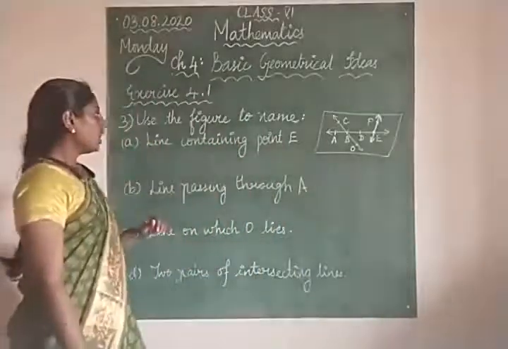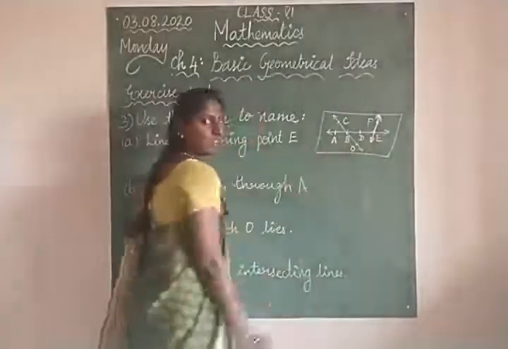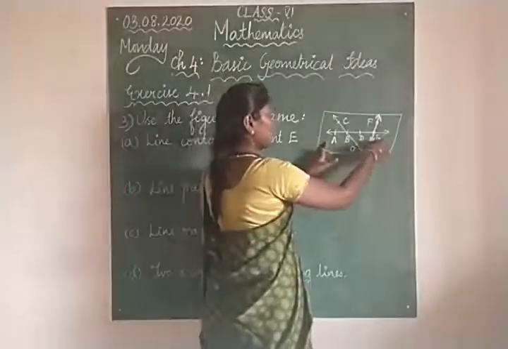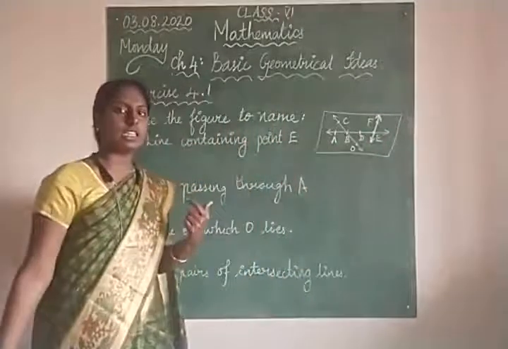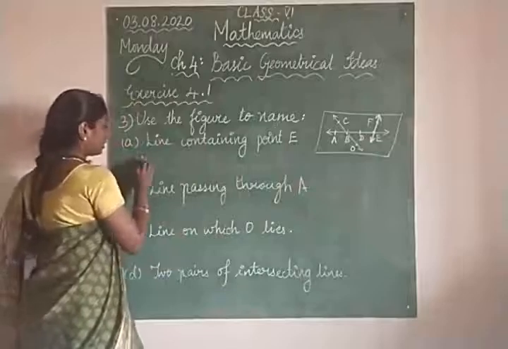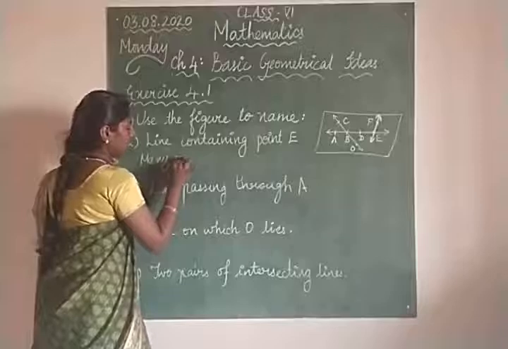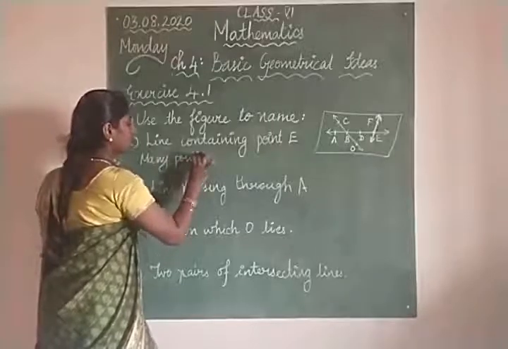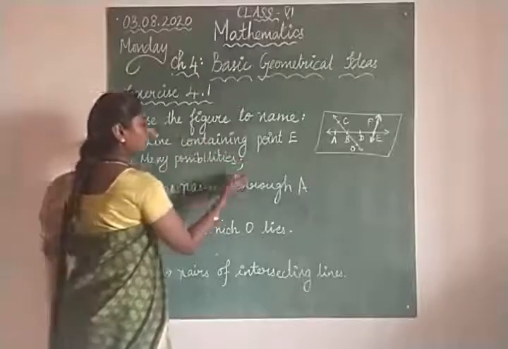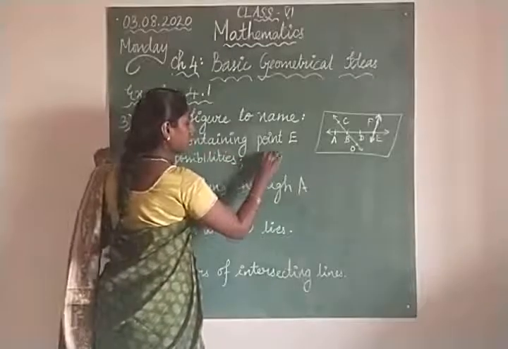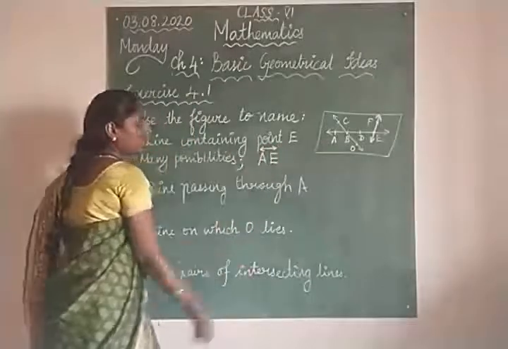Look here, line containing point E. Point E is here. So you can say AE, FE, DE, BE. So many possibilities are there. So you will write many possibilities, and one answer is AE, right? Simply you can write this as an example. Line only they are asking, so you have to mark arrow marks on both sides.